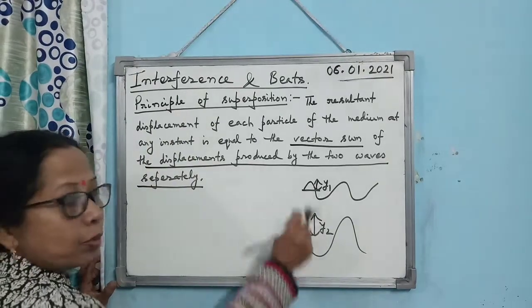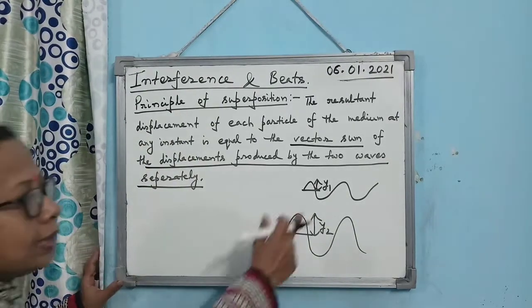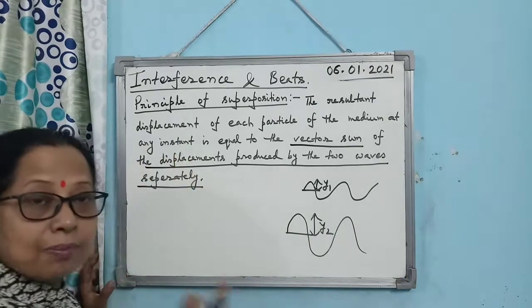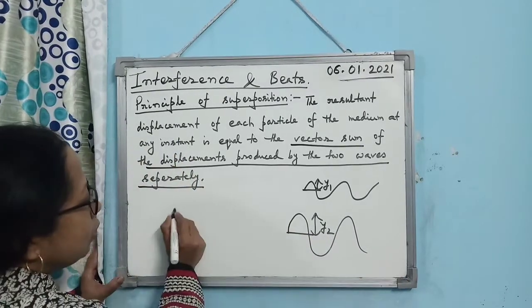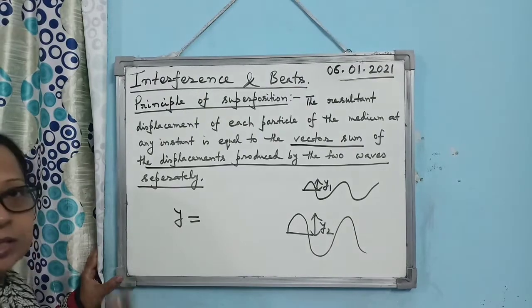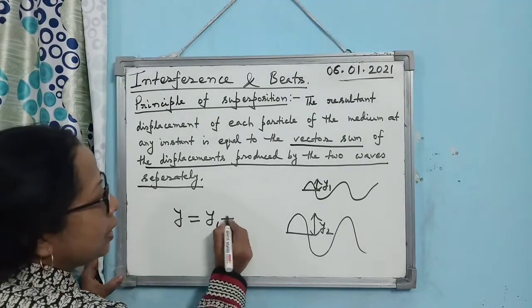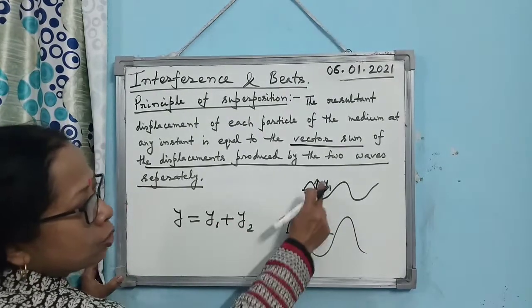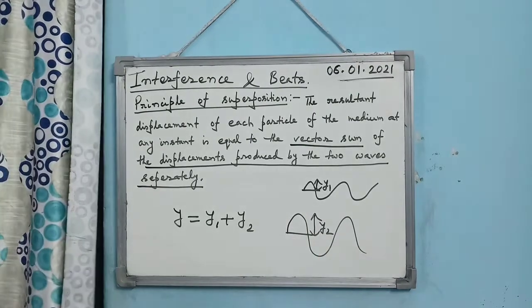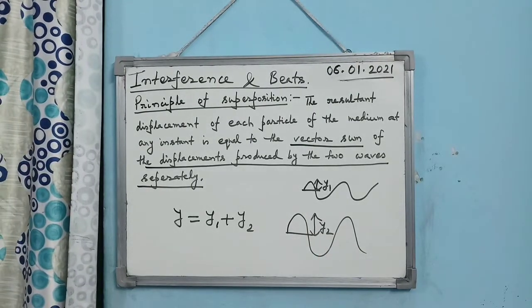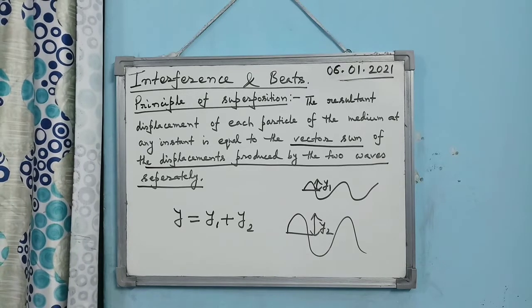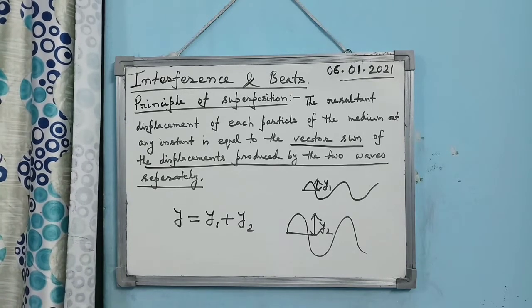Now, when they propagate together simultaneously in the same medium, the resultant displacement of the particle will be the vector sum of the two displacements produced by the waves separately. This is known as the principle of superposition, a very important concept, concept wise also, exam wise also. So please do learn the statement of the principle of superposition.